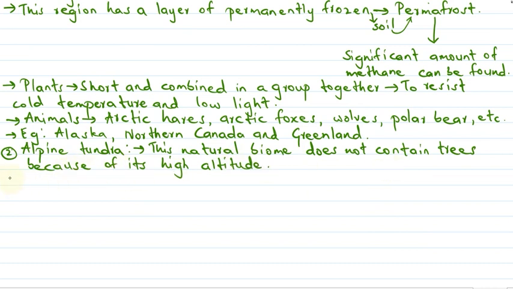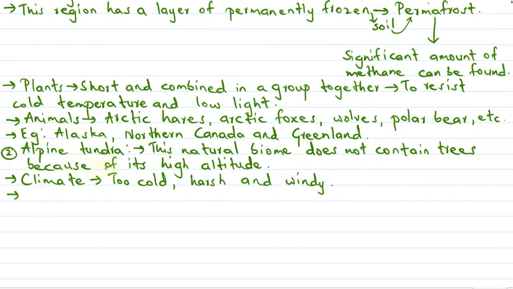So the climate here is, how is the climate here? So the climate here is too cold. It is very cold, harsh, and windy. Okay, so then it is seen in mountains. This type of region, this Alpine tundra region, can be seen in mountains worldwide.